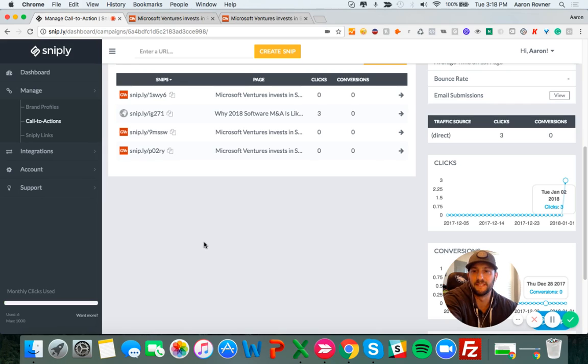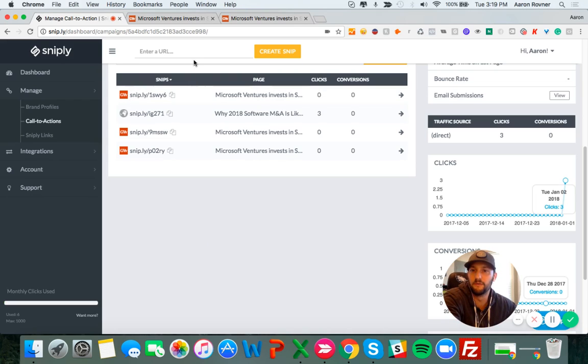So you're going to go to Sniply, so that's snip.ly. And then you're going to set up your account. It's free. There are paid versions. So if you want to get a little bit more customized with your calls to action and the way that your CTA looks on the articles that you're sharing, you can pay for it. It starts at $29 a month and goes up from there. But I just signed up for the free version real quick just to show you exactly what the capabilities are.